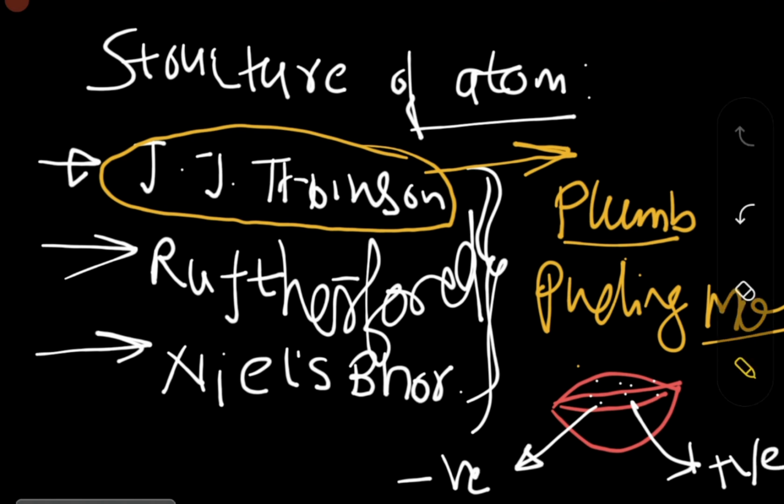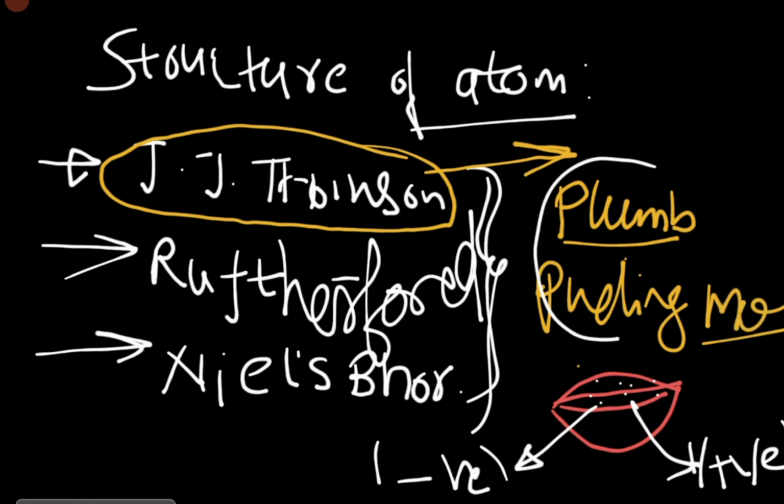Back in those times, it had not yet been introduced that positive charge is known as a proton and negative charge as an electron. So this is J.J. Thomson's plum pudding model. I hope we are clear. It is also called the watermelon model.